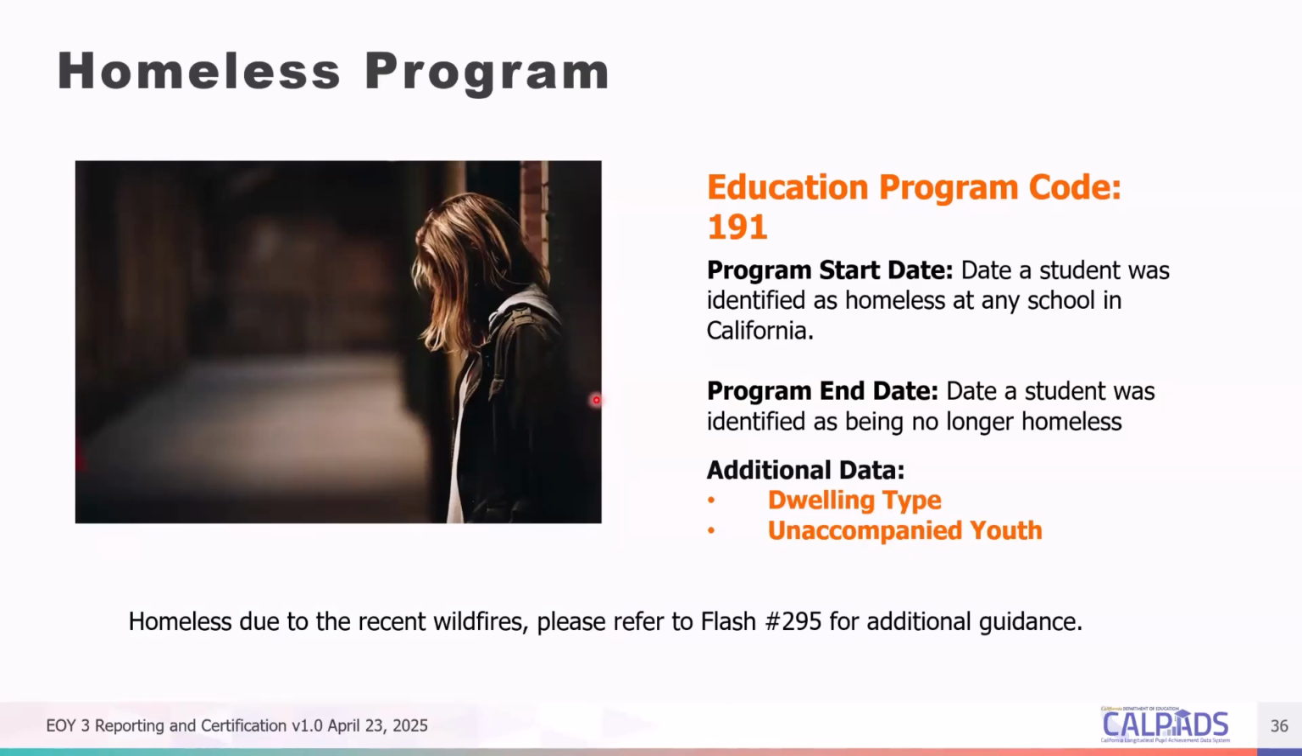So again, homelessness would include the date the student was homeless, the last day the student was considered homeless, as well as the different dwelling types, and if the student is an unaccompanied youth. For the dwelling types, the CalPADS code sets, and I think there is a hidden slide after this that provides you the different definitions of the homeless dwelling types.